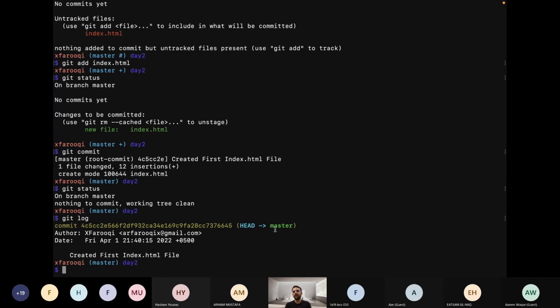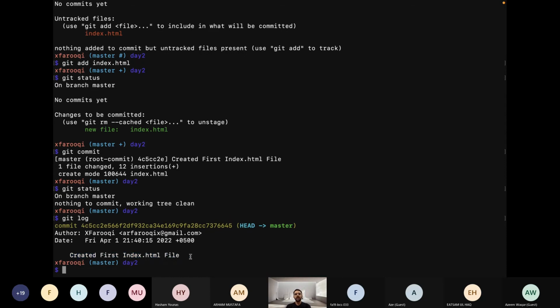If there is more than one branch, like another branch that I name front end, and we are on that branch and working, then HEAD will show that we are on the front end. Instead of master, it will be written as front end. So that's what HEAD says. Next is the author, X Faruqi. Next my Gmail account, showing this is done by me, and the date I made these changes, taken these snapshots, and the time and seconds. So this is the message, created first index.html file.